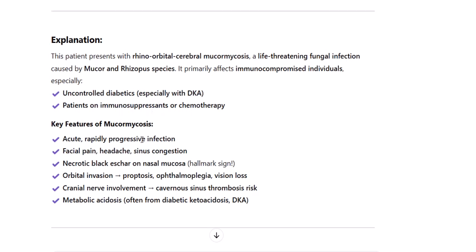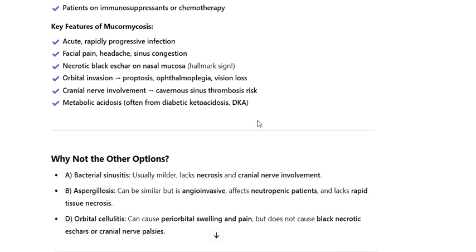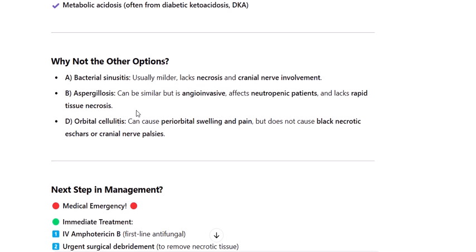Key features of mucormycosis: acute, rapidly progressive infection, facial pain, headache, sinus congestion, necrotic black eschar on nasal mucosa, the hallmark sign, orbital invasion, proptosis, ophthalmoplegia, vision loss, cranial nerve involvement, cavernous sinus thrombosis risk, metabolic acidosis, often from diabetic ketoacidosis, DKA. Why not the other options?